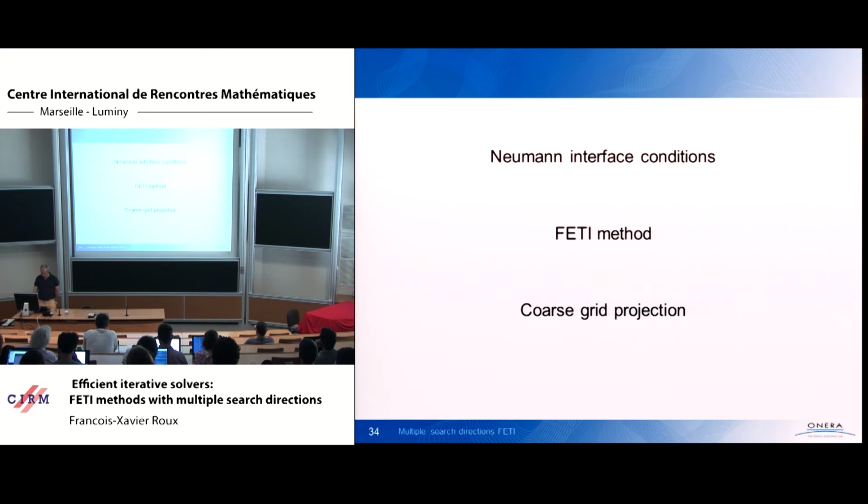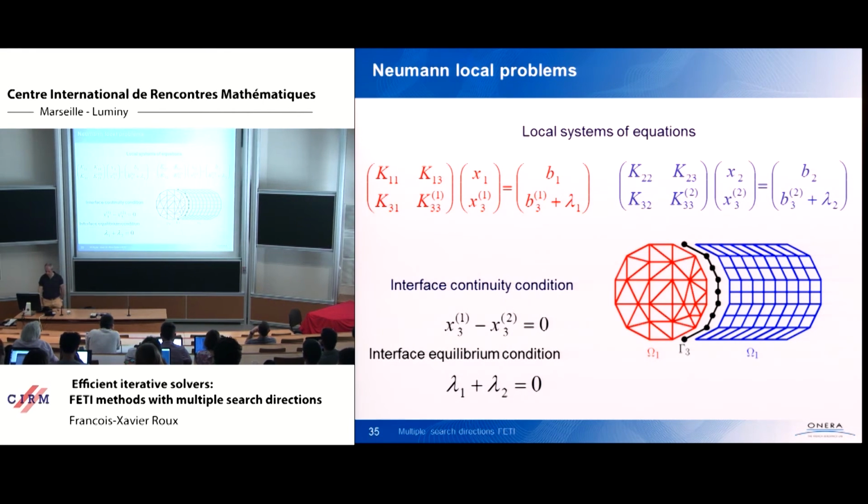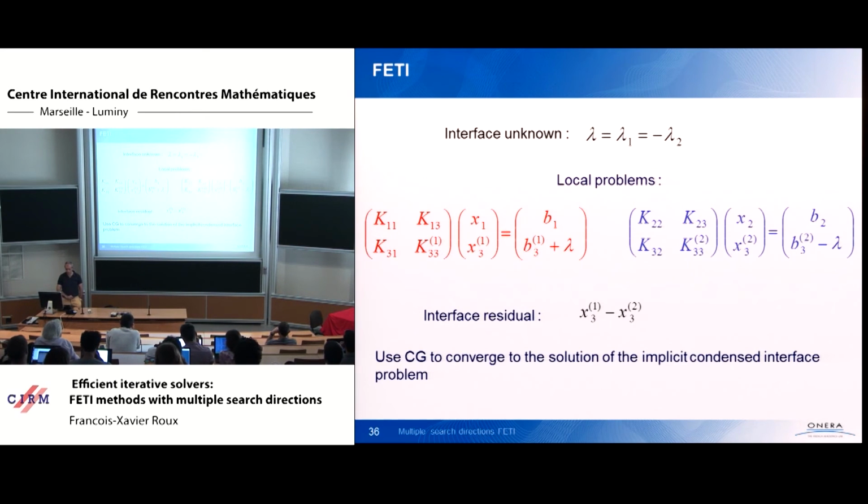Next method. So it's FETI, standard FETI. In standard FETI, we have local Neumann problems. Lambda 1, lambda 2 are the local Neumann boundary conditions, and so they still have the interface admissibility condition, X31 must be equal to X32, and the interface equilibrium condition now writes lambda 1 plus lambda 2 must be equal to 0.